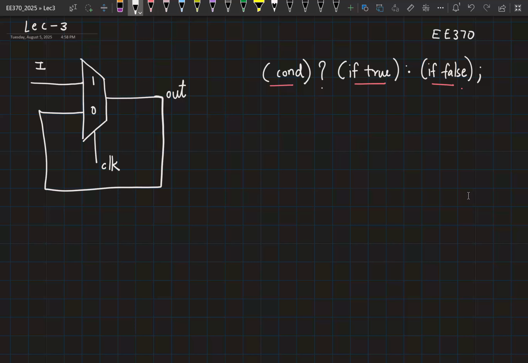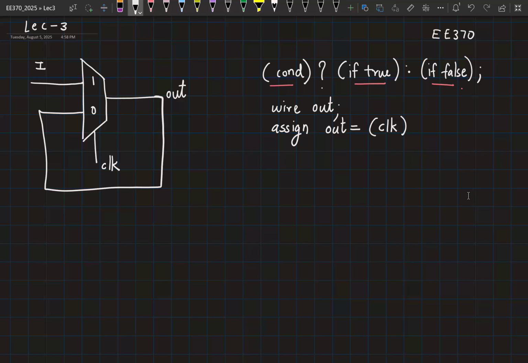So I could write, let's say I declare my out as a wire. Then I can simply assign a value to out like this. Assign out equal to, what should be the condition? Clock. So I can directly say clock. You can do clock equal to 1 or clock equal to 0.